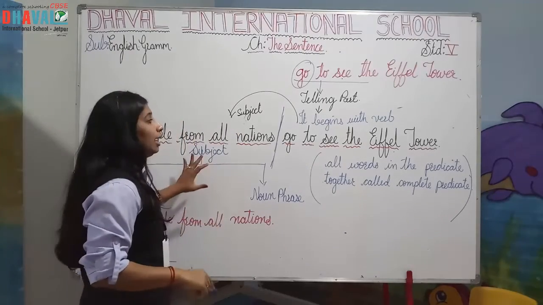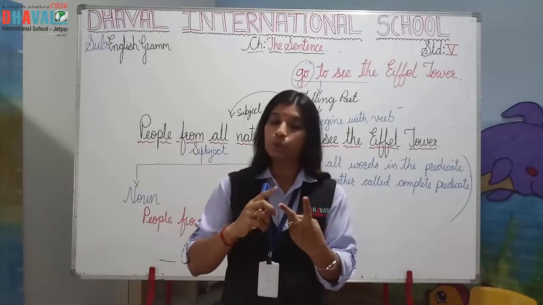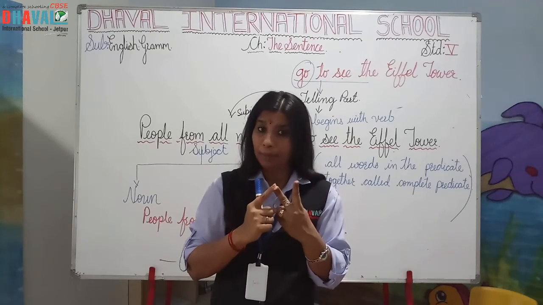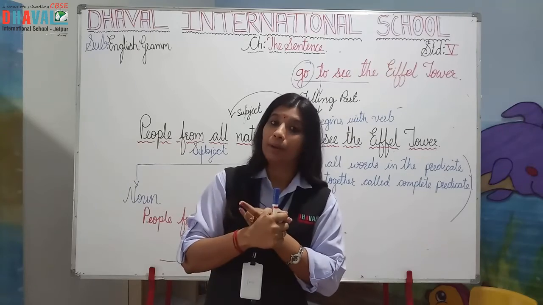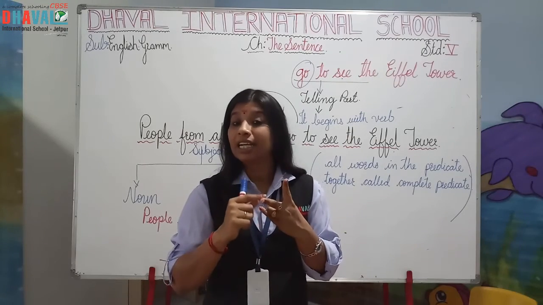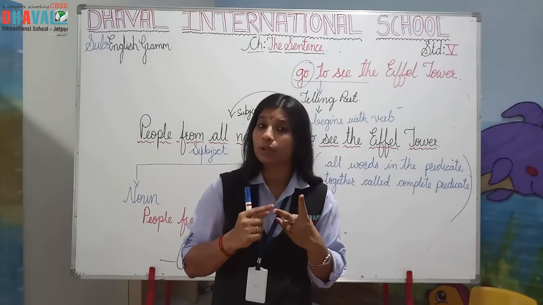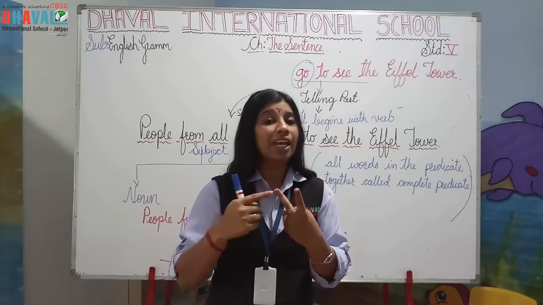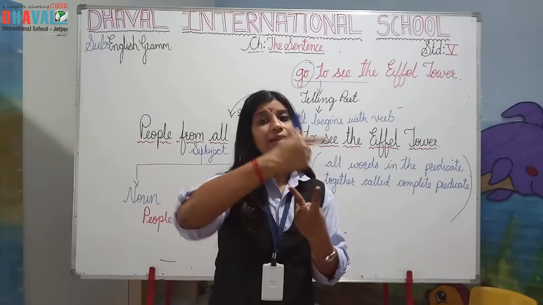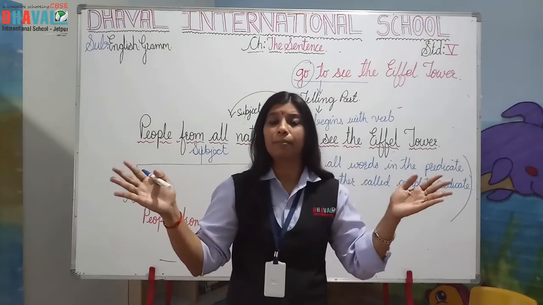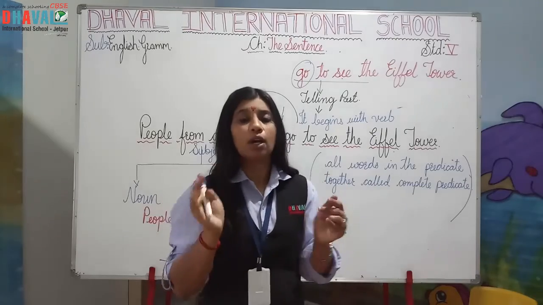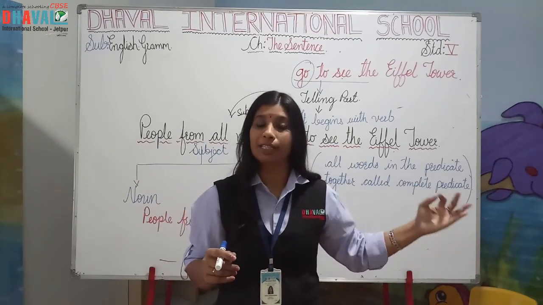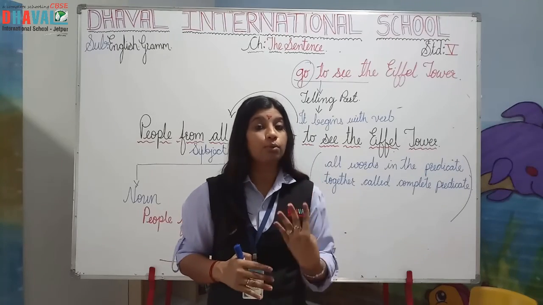Okay, so one sentence contains two parts. One is subject, second is predicate. Subject is known as naming part, predicate is known as telling part. Subject is a noun or a noun phrase. वो अपने खुद का एक noun है, subject है. Telling part, predicate is telling something about the noun. All words combined together is called a sentence which gives the complete sense, or it expresses thoughts. Understood? Now we will start the 4 types of sentences.